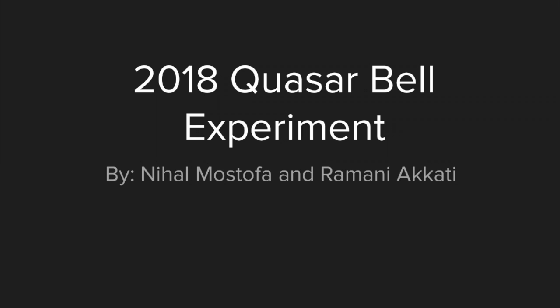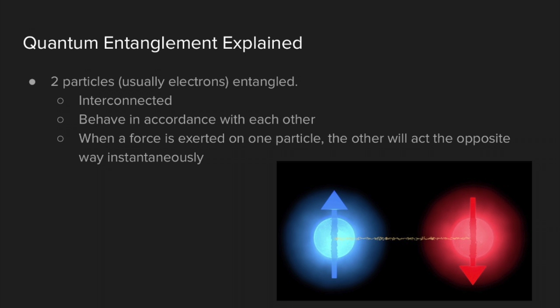Hi, our presentation is about the real-life situation of the 2018 Quasar Bell test experiment. Before we get into our real-life situation, we wanted to make sure that everyone is clear on the basics of quantum entanglement. Quantum entanglement is a branch of quantum mechanics and is based on entangled particles and the relationships between them.